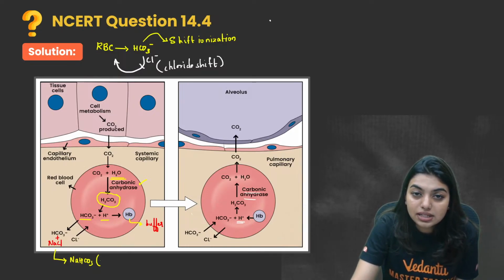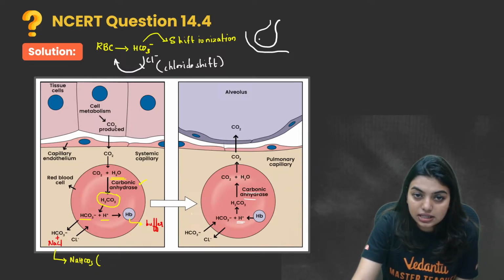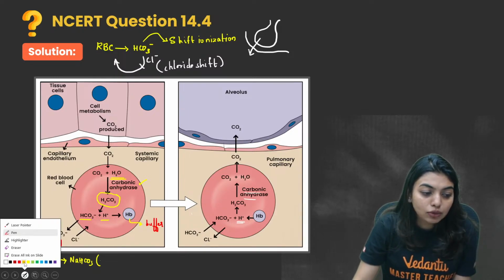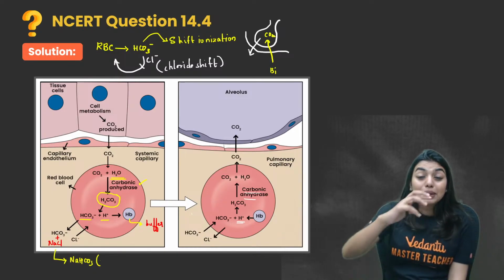You have to remember this is the same diagram that we studied now. This is the alveoli, this is the blood capillary, and between them the basement membrane is there. First, when I did it this way, exchange happened. That is, from the alveoli, the carbon dioxide came inside and it became bicarbonate. Now, I am talking about it going back to the alveoli. That is, from bicarbonate, it is going back to carbon dioxide. I'm breaking it down.